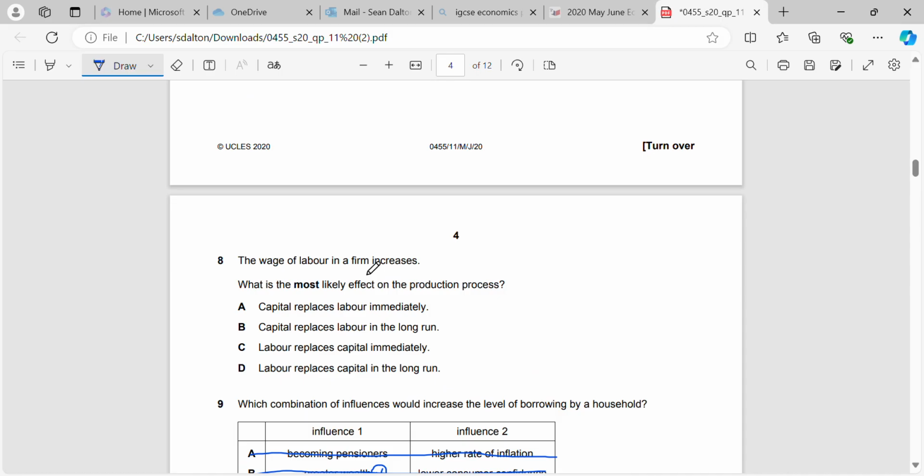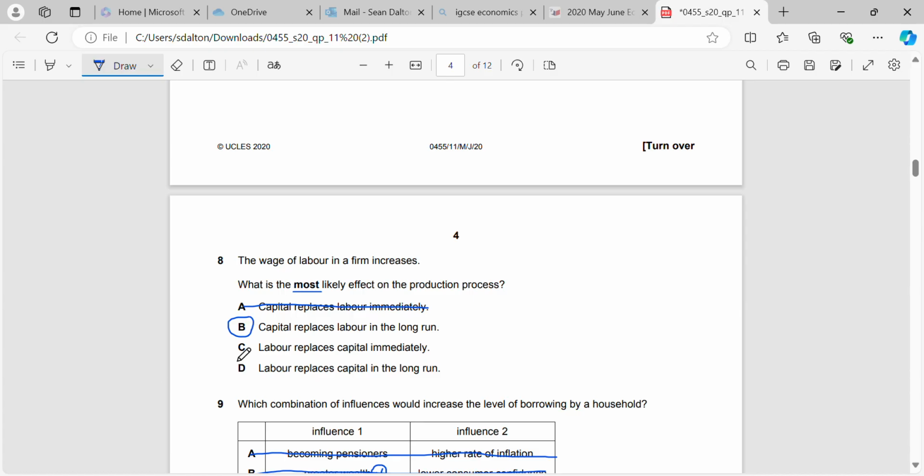Okay, question 8. The wage of labour in a firm increases. What is the most likely effect on the production process? Okay, so capital replaces labour immediately. Unlikely. Okay, very hard to remember. Capital as a factor of production is something that's generally not variable in the short run, but is variable in the long run. So in the long run, we can invest in more capital and use the capital to replace the labour, which has become more expensive.